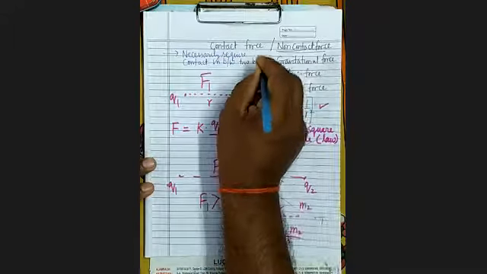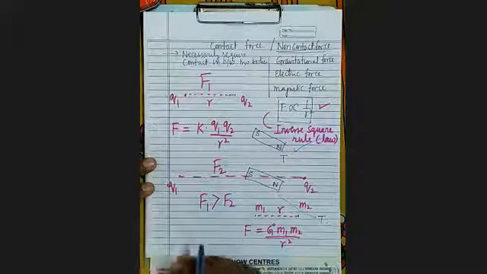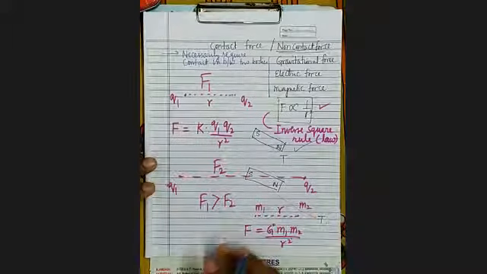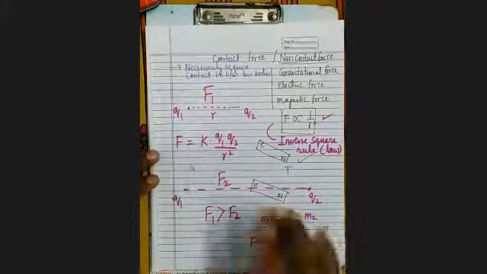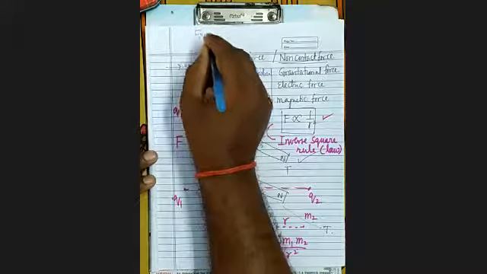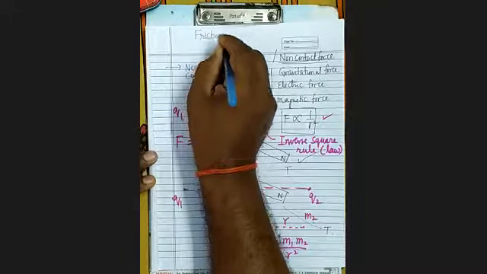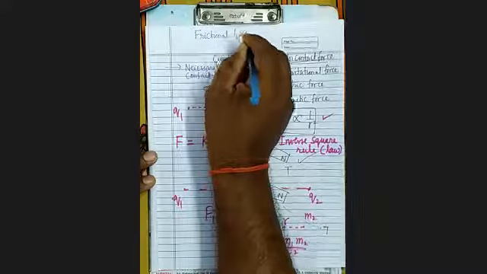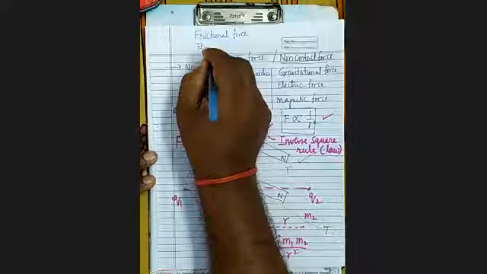Now you can name many types of forces which are contact forces. Can someone name them? One is the frictional force. Frictional force, tensile force in a string. Tension in the string.